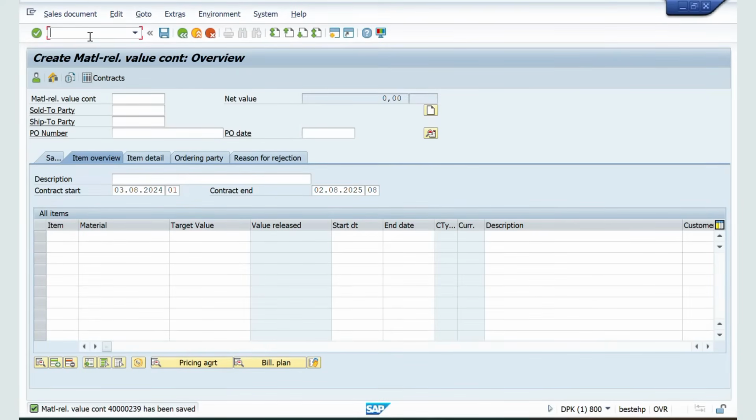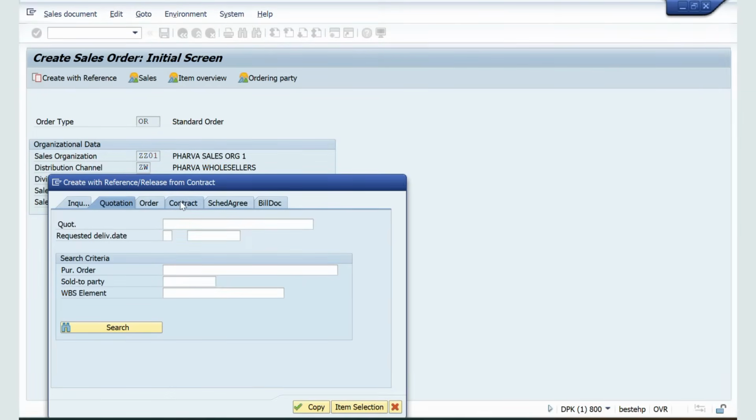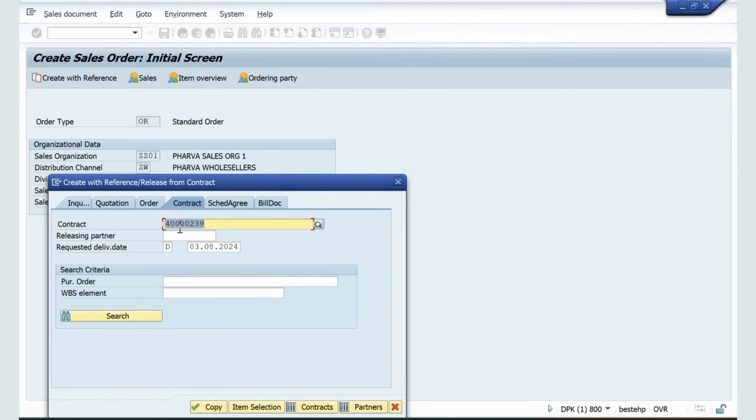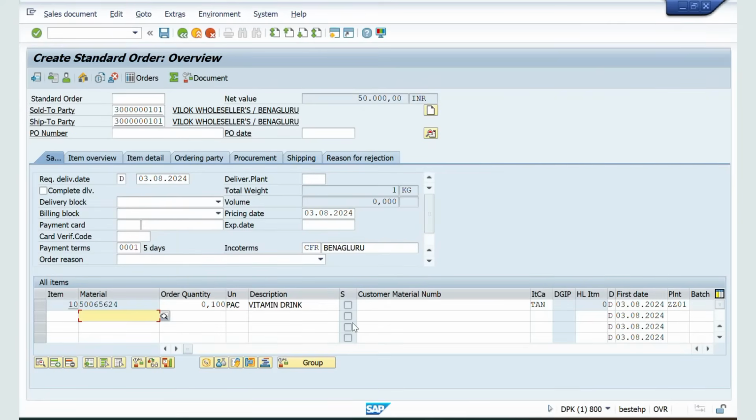Now go to slash n VA01, and I will click on create with reference. I will go to the contract tab and copy the contract, click on copy. Now give the order quantity. For example, I want to purchase 10 liters.